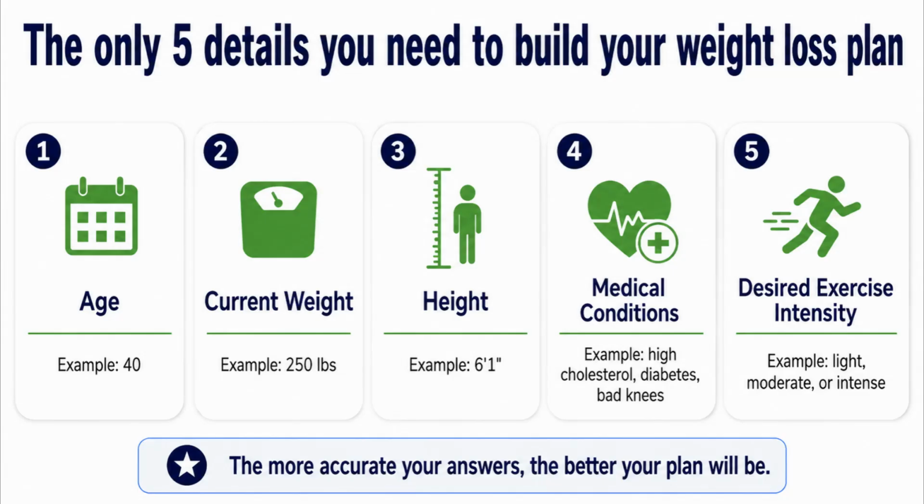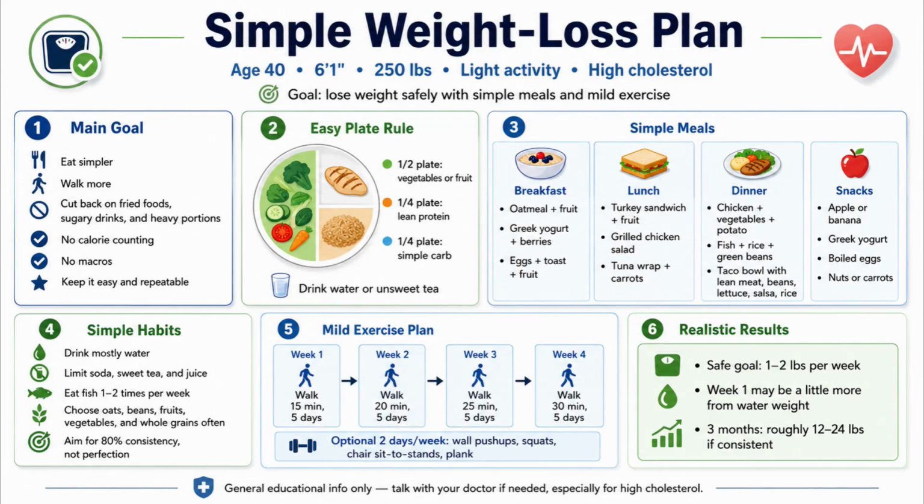That's exactly why I made this video, because you can create a realistic personalized weight loss plan right at home in just a few minutes using only 5 simple details about yourself: your age, your weight, your height, any medical conditions, and how intense you want your exercise to be. That's it. With just those 5 answers, AI can build a plan that's tailored to your situation. And the more accurate you are, the more customized your plan will be.